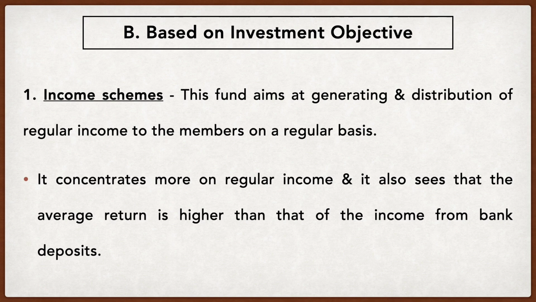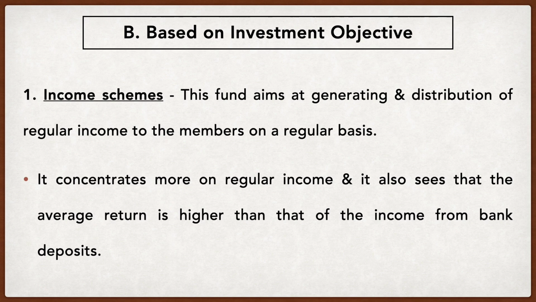It concentrates on regular income, and it also sees that the average return is higher than that of income from a bank deposit. So this income scheme under mutual funds should offer, on average, a little higher return than what a bank deposit can offer. If the same corpus was deposited in the bank, what interest rate would the bank give?